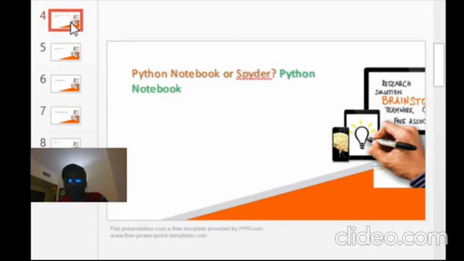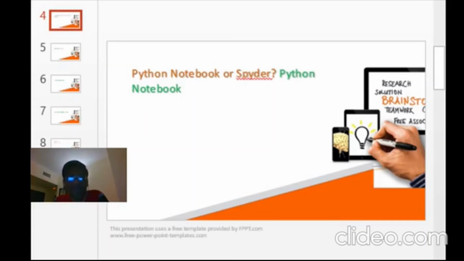Okay, so now our next topic is what software we will use for this. There are different softwares actually, not just a single one. We have Python notebook, Spyder, and others. But from my experience, most people use either Python notebook or Spyder. Initially, for developing any software, Python notebook is very good and very easy to learn. That is the reason we are also using Python notebook here.